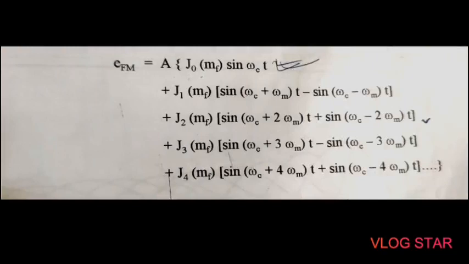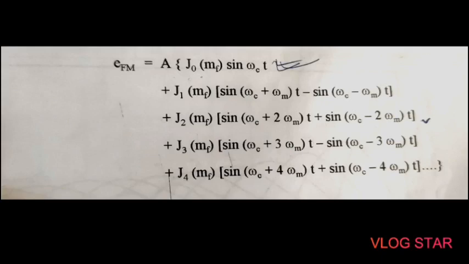Okay, so if we write this equation in terms of the Bessel function, we can write E of FM is equal to A in bracket J0 MF sine omega ct plus terms in J1, J2, J3, J4 up to Jn. Using this equation we can observe that the FM wave consists of a carrier, and the first term in this equation represents the carrier. This is the carrier term, which represents the carrier in terms of sine omega ct.